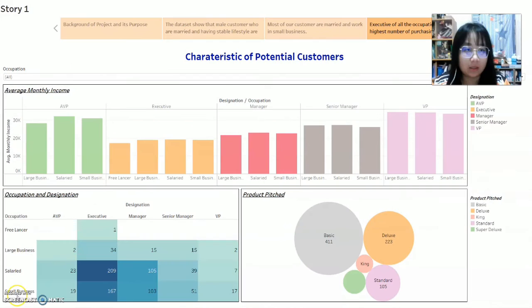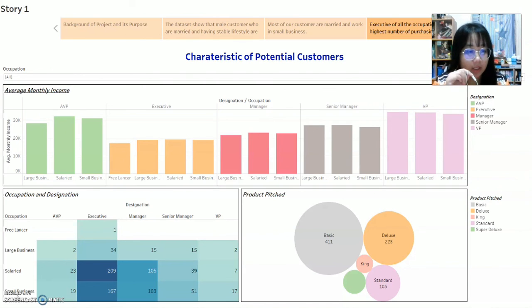Thank you. In conclusion, each dashboard has answered our objectives. The first dashboard in the story is the overview of the dataset, which helps us to look through the overall customer data, which had been collected before and transformed into graphs and charts, categorized by gender, age group, marital status, occupation, and designation. The second and the third dashboards in the story help us to determine the characteristics of the potential customers.